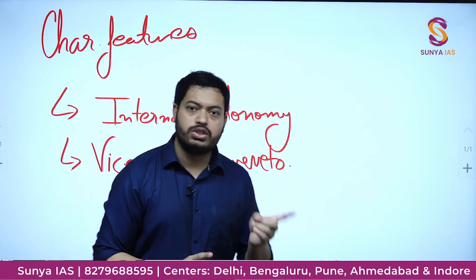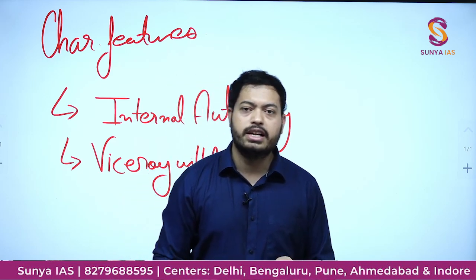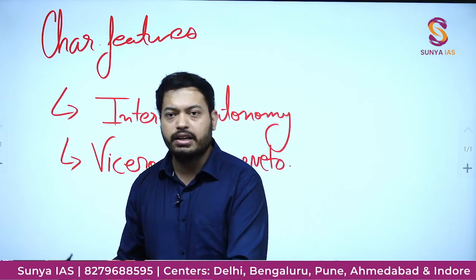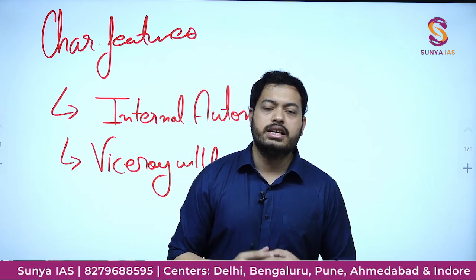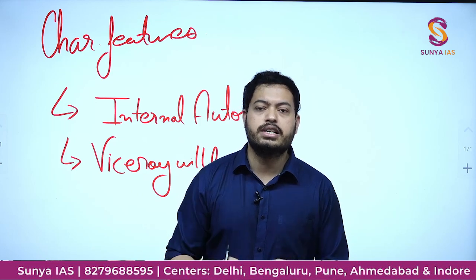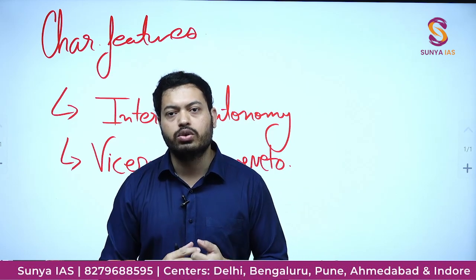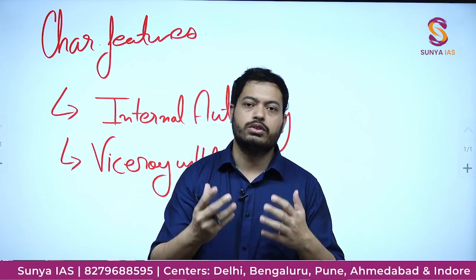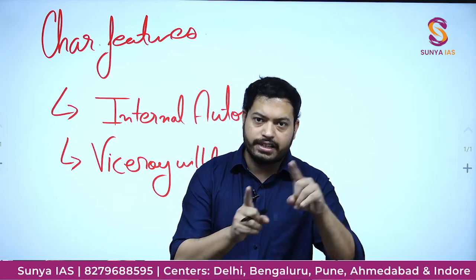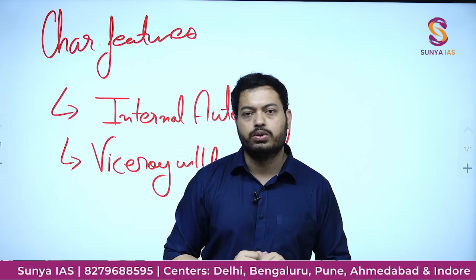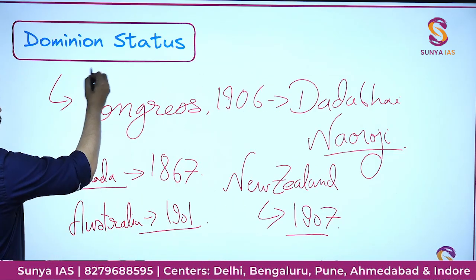When Dadabhai Naoroji became the presiding officer, he made sure that to calm down the radical faction who wanted Bal Gangadhar Tilak as the president, he said that Congress will accept the demand, or Congress will pass a resolution that now they want Britishers to give us, the natives, dominion status. That is where it is coming from. That is what it entails, that you should know. Okay, now that is all what you were needed to know.